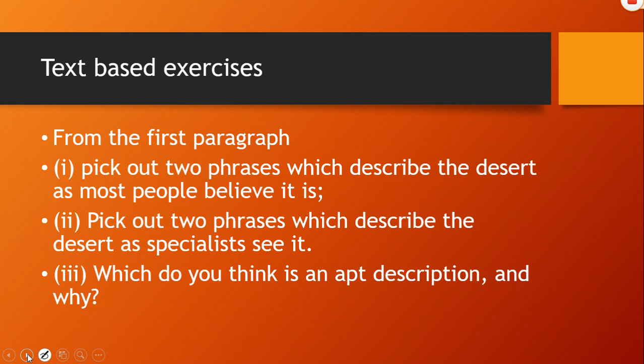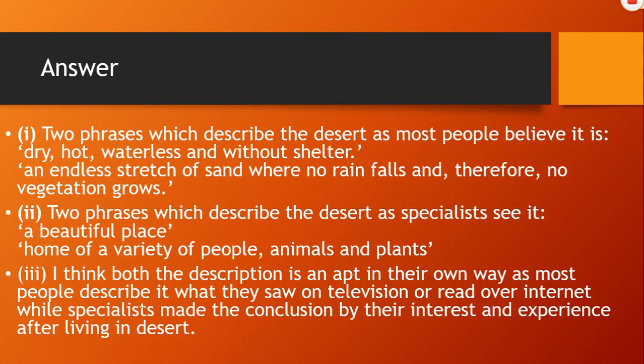Let's check out the answers. Answer to the first one, two phrases which describe the desert as most people believe it is. First one is dry, hot, waterless and without shelter. Isn't it?